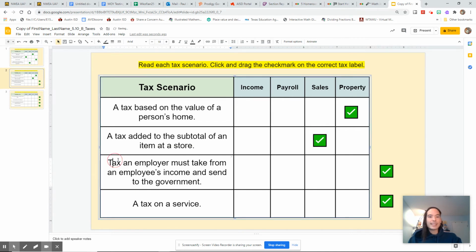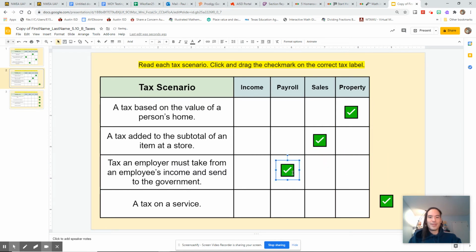All right. Tax an employer must take from an employee's income and send to the government. This one can be a little bit confusing because you have to know what this means. An employer is like the person that is your big boss. AISD is my big boss. So AISD is my employer, and AISD takes money out of each one of my paychecks and sends it to the government. Paycheck, paycheck, paycheck. What kind of tax is on a paycheck? Payroll. This is cool. Our checks are going in like we're making a tic tac toe.